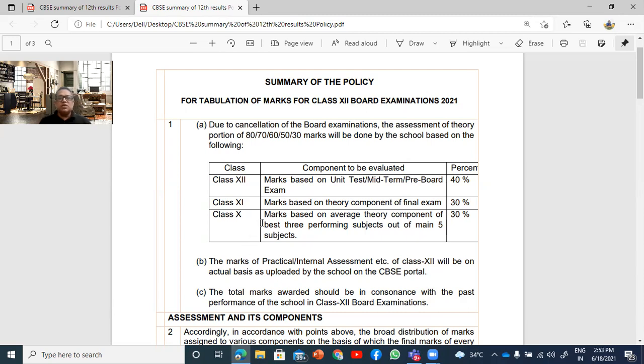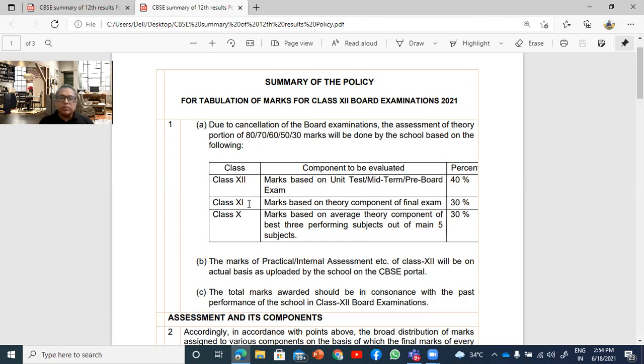So when we start with this formulation of the table, let's look at class 10. Now in class 10, this is a board examination. Again, it is a standardized examination. This is a good move by the CBSE board because here they have given the advantage to the student. They're not taking all the subjects. They're taking the best 3 performing subjects. The student may have had 5 subjects, so out of that, the 2 least performing are removed and the best 3 are taken. The average of that is taken and converted to 30%. This is going to be a plus point because as that 30 marks is on the higher side, students are going to get good marks out of this 30.